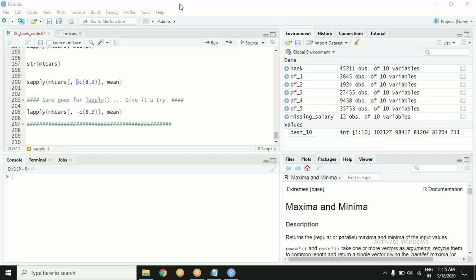Hope it's okay so far. So very well, you got this concept, that concept. Okay. Very fine.